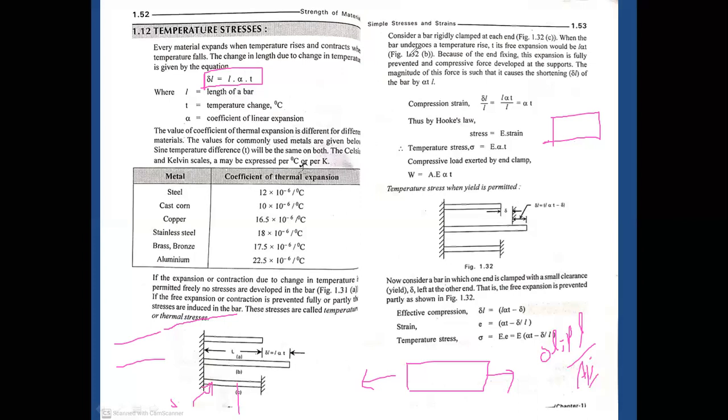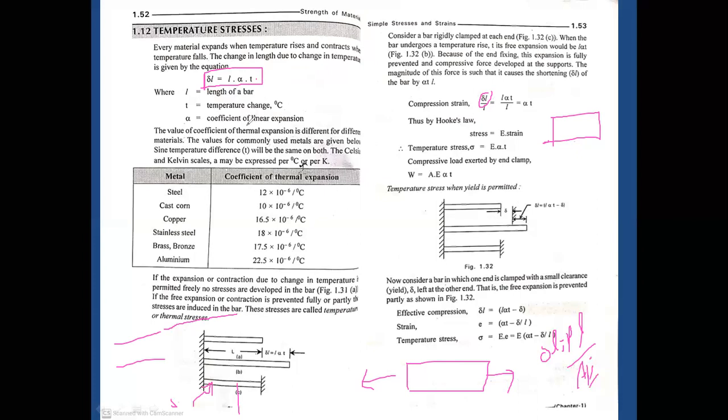Okay, suppose the strain is equal to delta L by L. So delta L equals L alpha delta T. Here the strain is nothing but the change in length to the original length, and the change in length is L alpha delta T. So the change in length is directly proportional to the coefficient of expansion of the particular material, to the temperature, as well as the length of the bar.